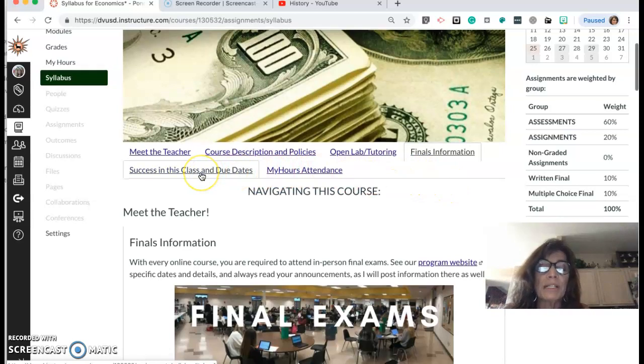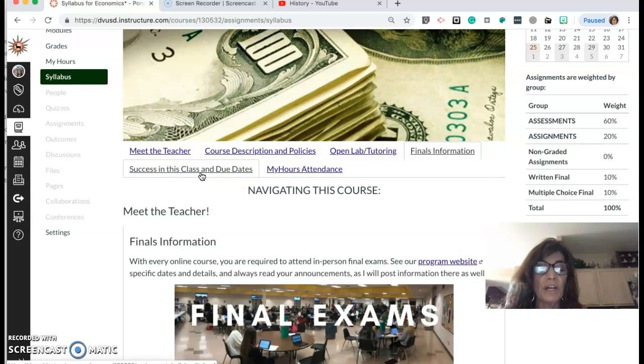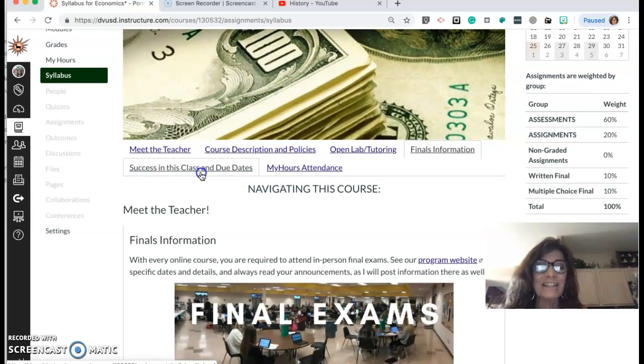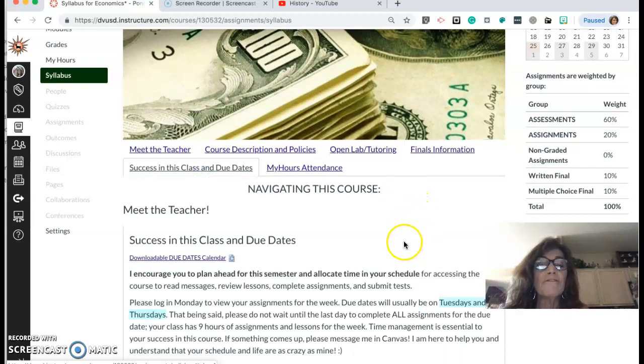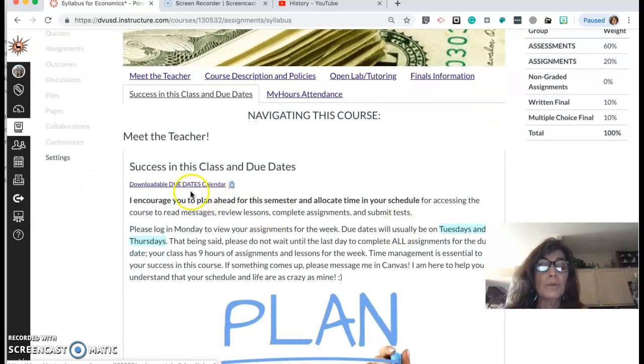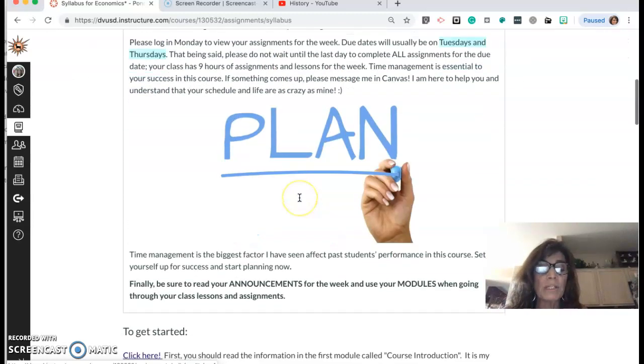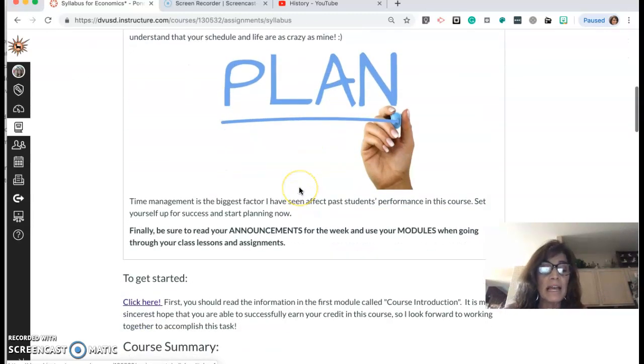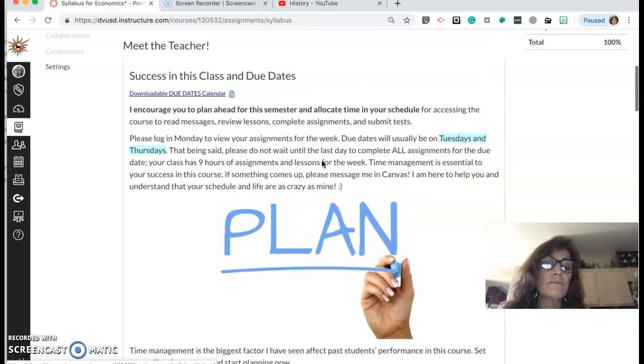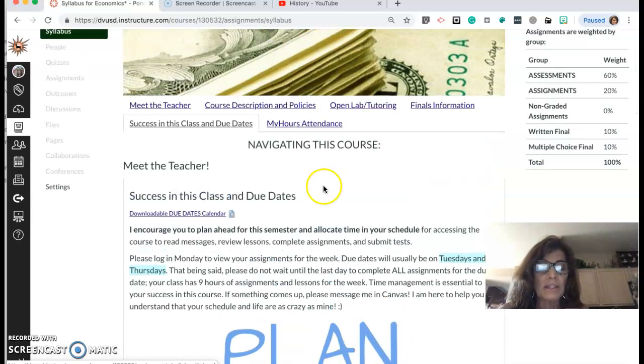But this is the most important tab. To be successful and to earn your credit and to get a good grade in this class, you want to follow this page. This due dates calendar, I suggest you download it, print it, or take a picture of it and leave it on your device, because this tells you when things are due. Most assignments are due on Tuesdays and Thursdays, and we require you to upload a PDF as my preferred file, or a doc, not a link. Sometimes you'll have an opportunity to have videos as your files, but take a look at those due dates.